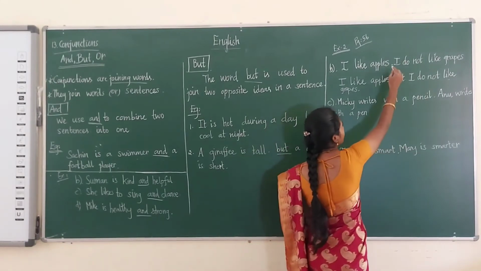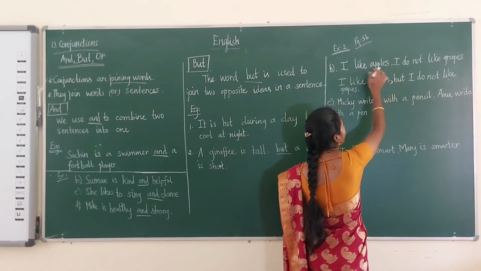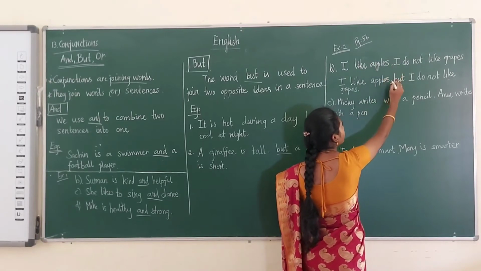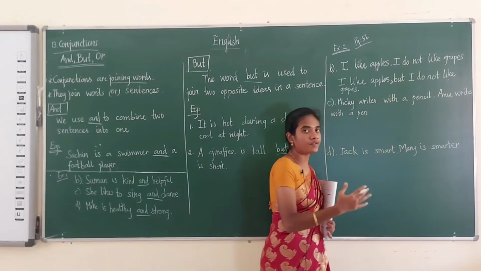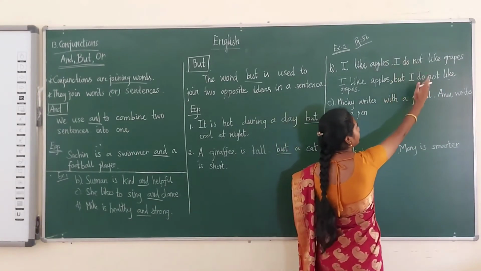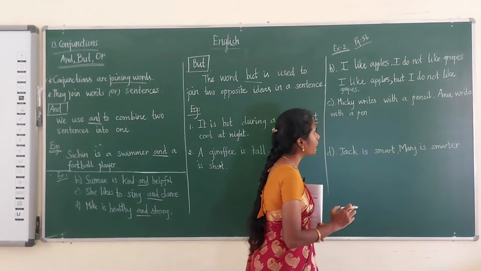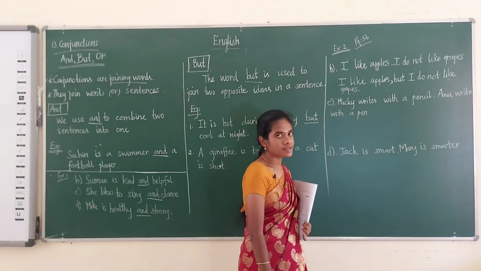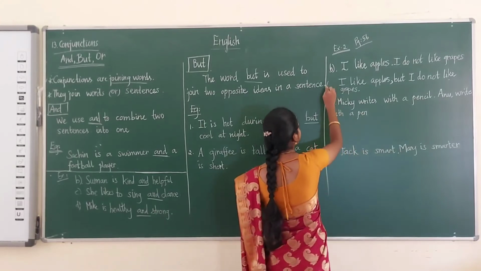You have to put a comma. After this write the sentence, and instead of a full stop you have to put a comma. After that you have to write the conjunction word, that is but. Then you have to write the next sentence: but I don't like grapes. This is how you have to write. So this is the answer.